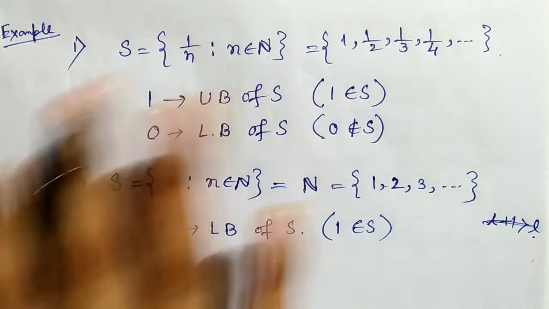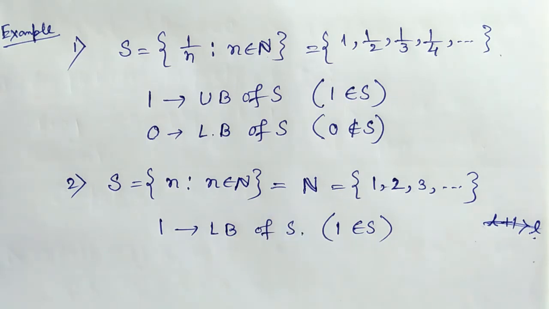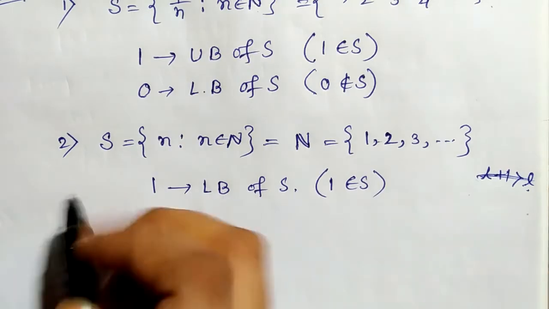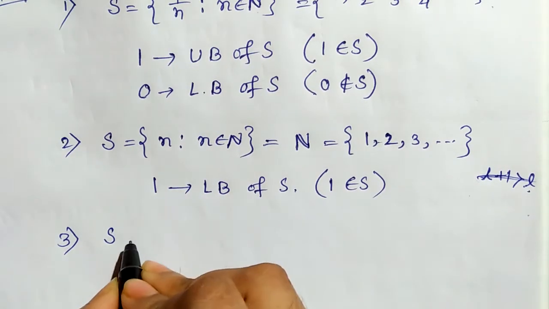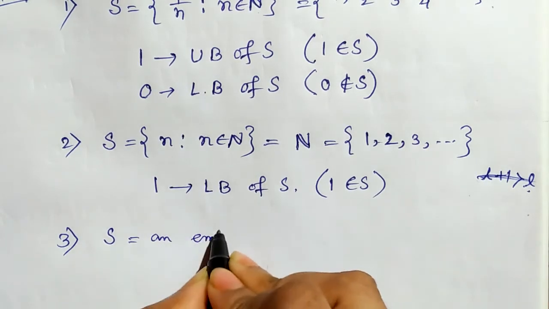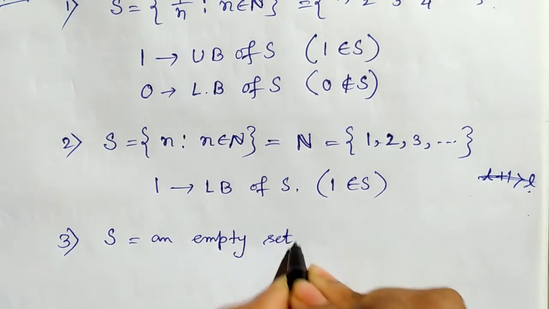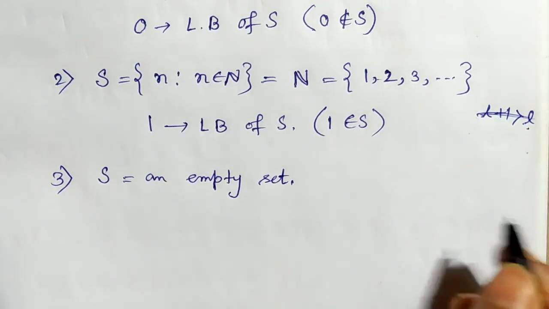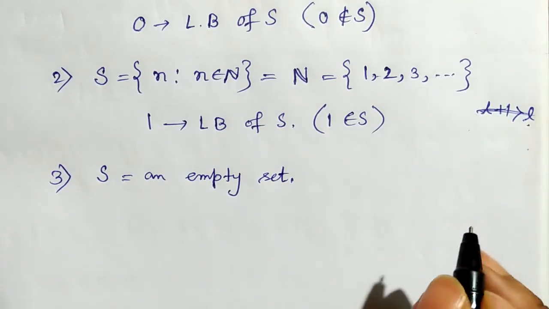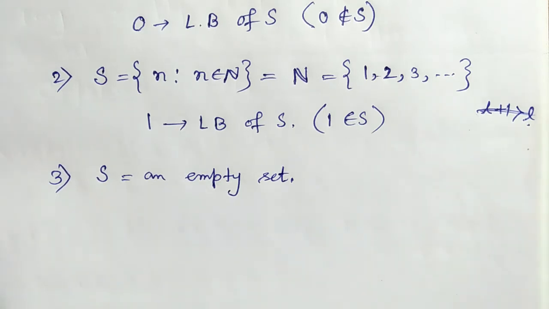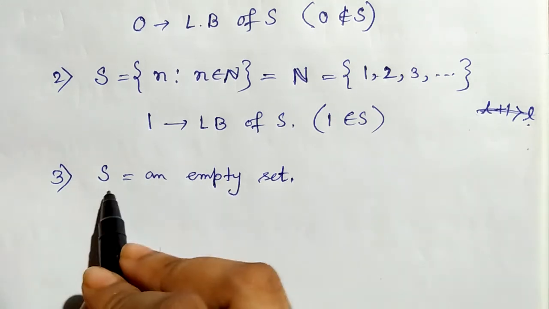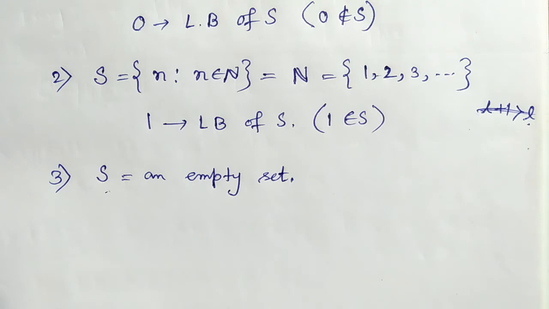Okay. Now, all these are related to non-empty sets. So now the question is, what about an empty set? Our next example is, suppose S is an empty set. Generally an empty set has no element. Suppose this set, the empty set, has no upper bound.